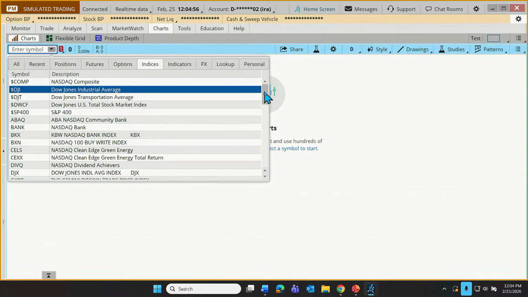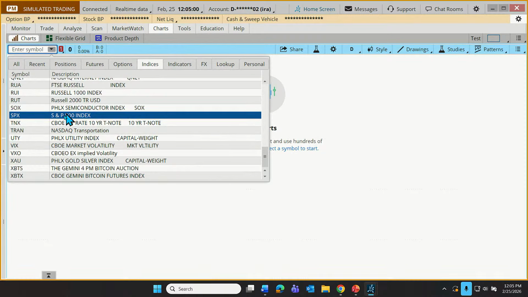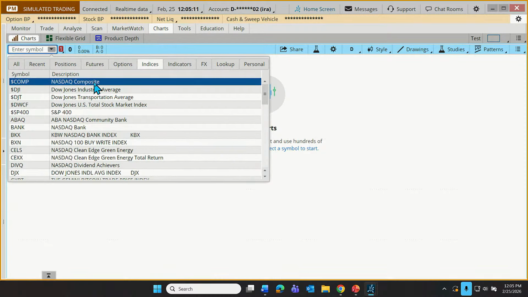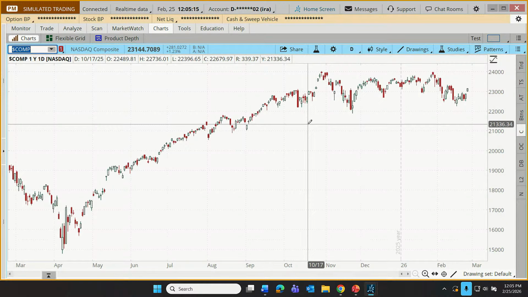And then as a quick navigational tip, if we just zip down to the bottom, we'll find the S&P 500 right in the middle of the menu there. So we could find things just in that way. So how about let's load up the NASDAQ composite? Let's go back up to the top of our menu. We're going to go to the composite.